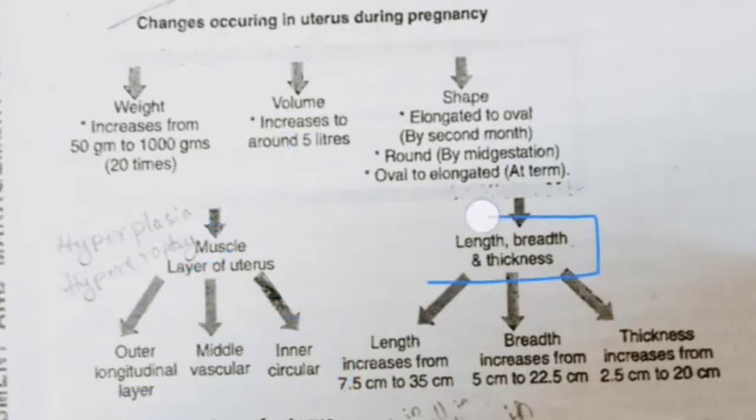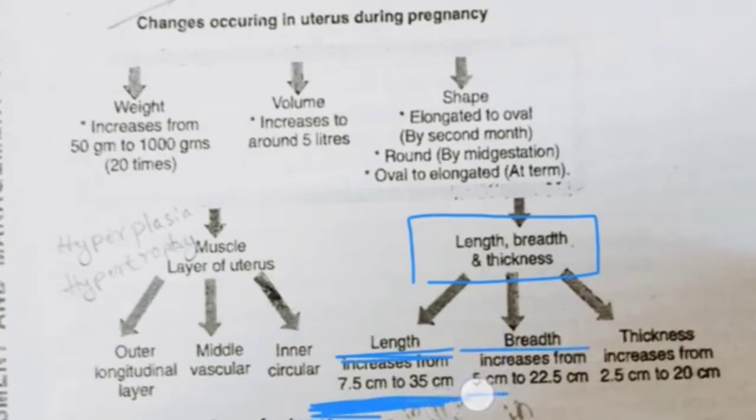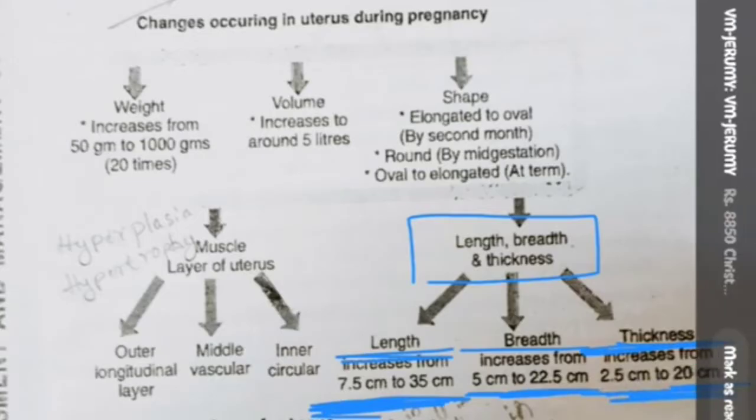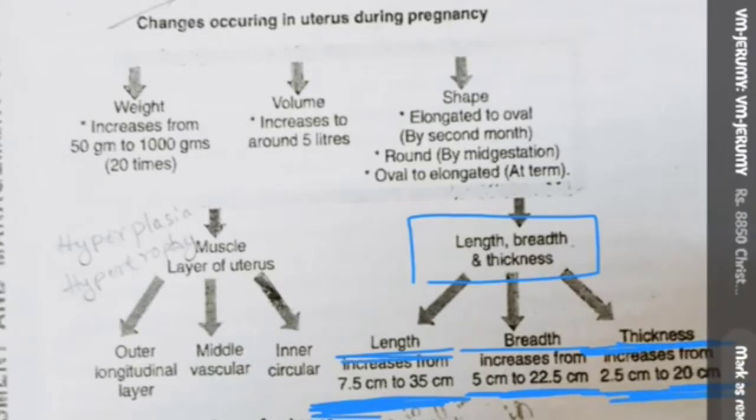Next, it's very important, the length, breadth and thickness of the uterus. The length of the uterus is normally 7.5 centimeter, but it increases to 35 centimeter. The breadth of the uterus is normally 5 centimeter, it increases to 22.5 centimeter. The thickness of the uterus is normally 2.5 centimeter, but it increases to 20 centimeter. These are the changes that occur in the uterus during pregnancy.